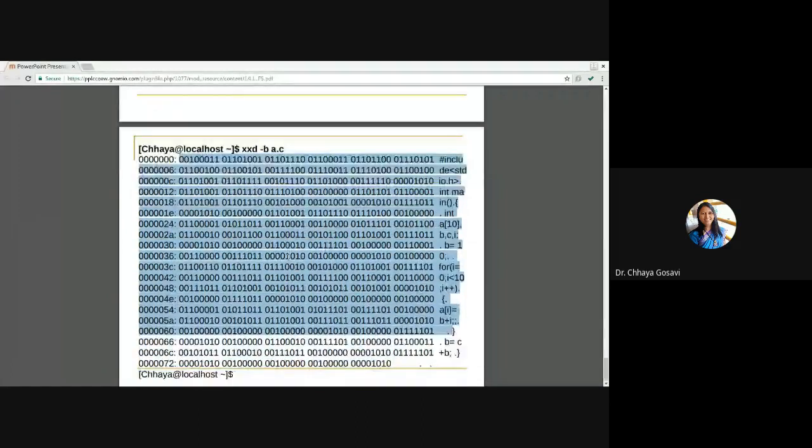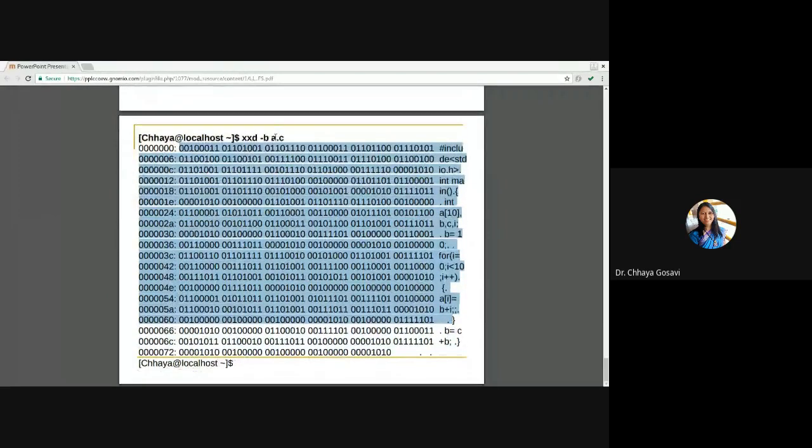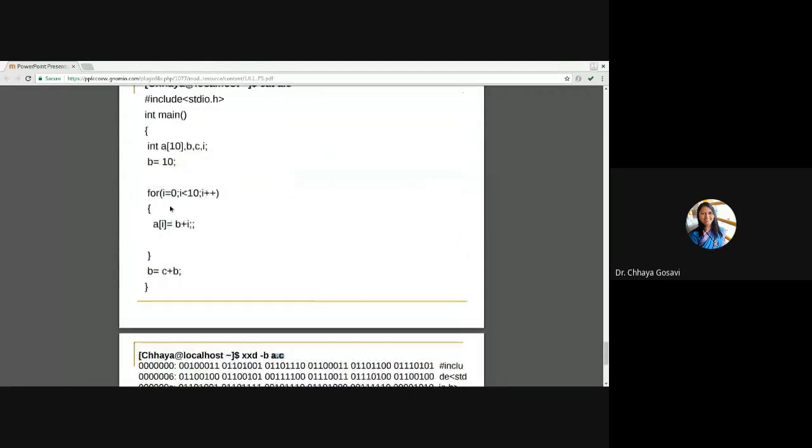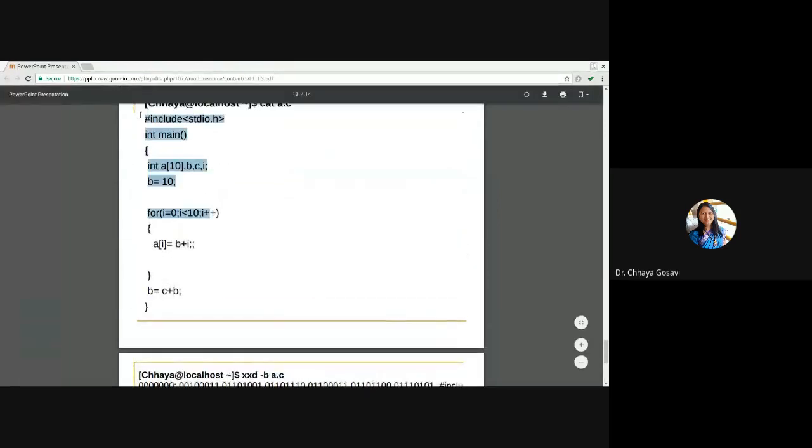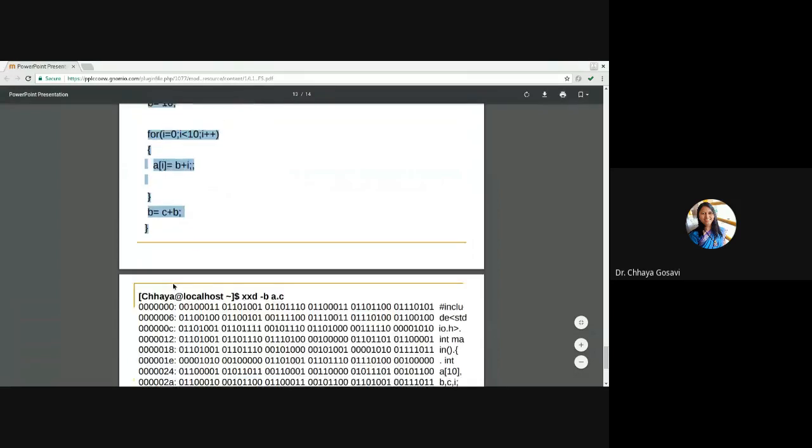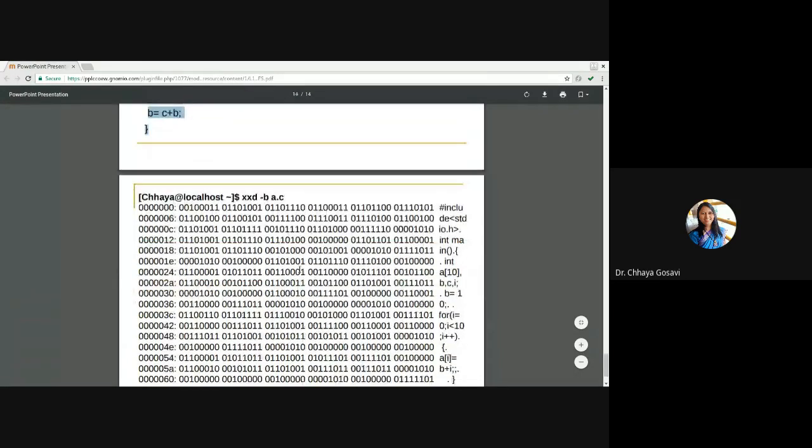In hard disk. But as a user, we see a.c when we open a.c. We can see this human readable form. So you can say that it's a logical or abstract view. Physically, the files are stored like this.